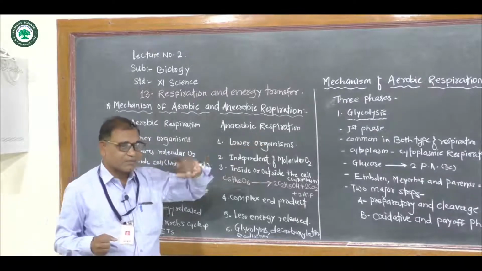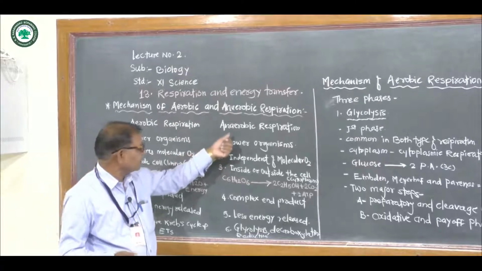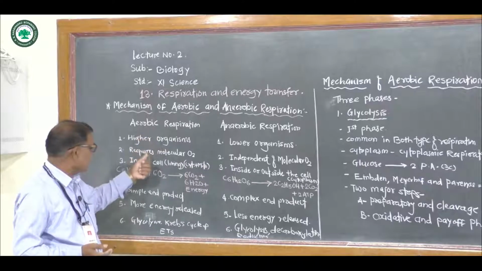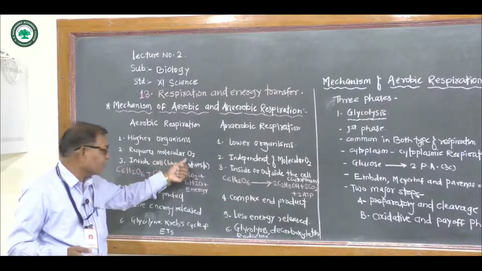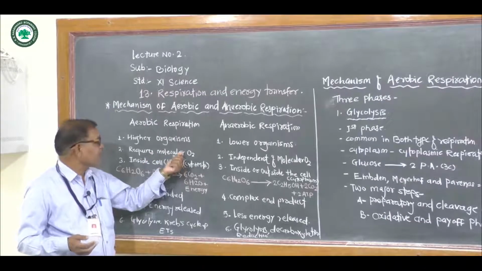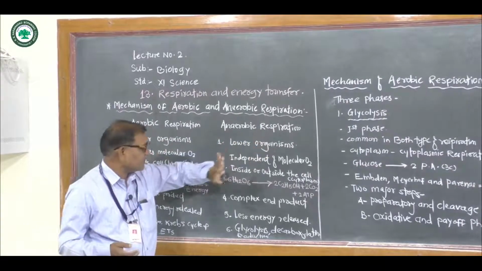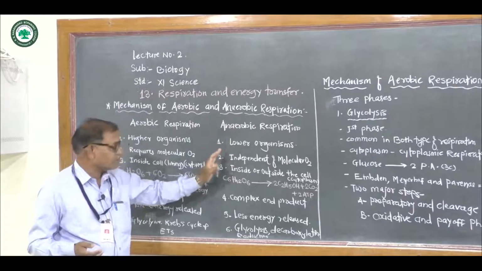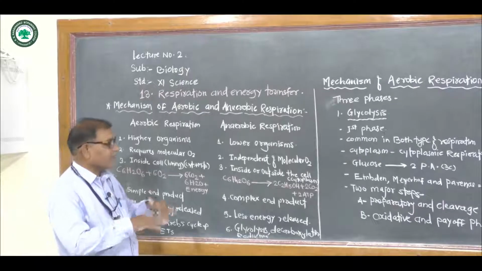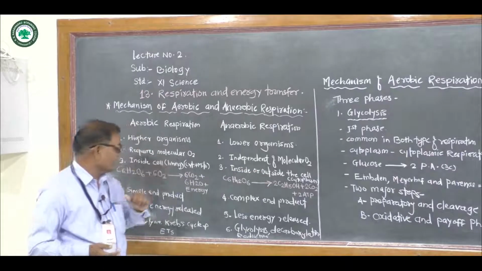Anaerobic respiration takes place in lower organisms, like bacteria and yeast, which respire anaerobically. Aerobic respiration requires molecular oxygen, hence it is called aerobic respiration. Anaerobic respiration takes place independent of molecular oxygen, in the presence of oxygen as well as in the absence of oxygen. Hence it is independent of molecular oxygen.